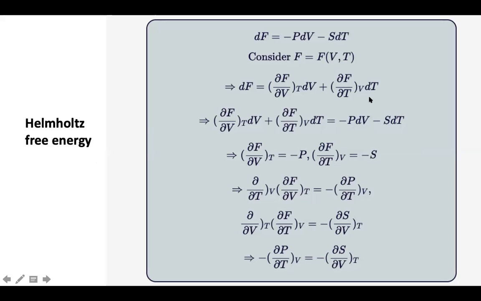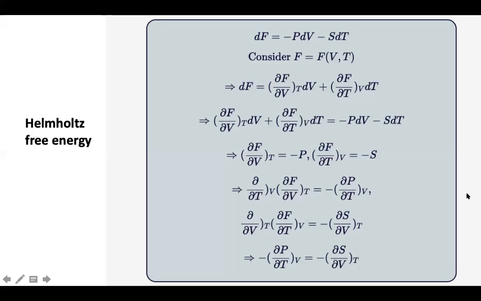Then I follow the same principle as we did earlier for the two parameters. At the end, I am getting this equation, (∂P/∂T) at constant V is equal to (∂S/∂V) at constant T. So this is the third Maxwell's relation, with respect to Helmholtz free energy.